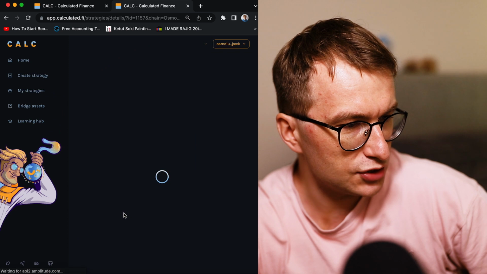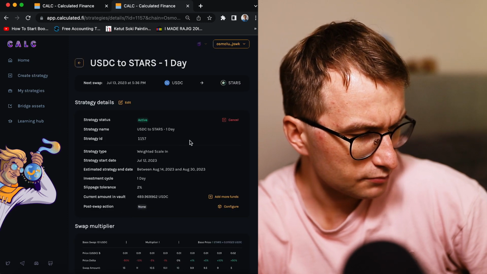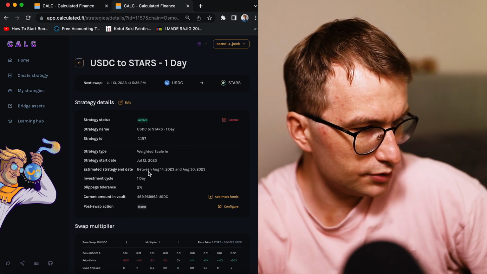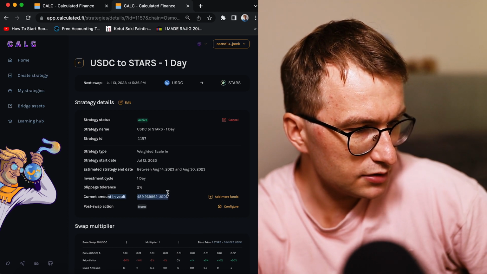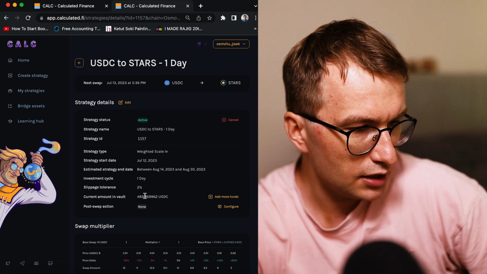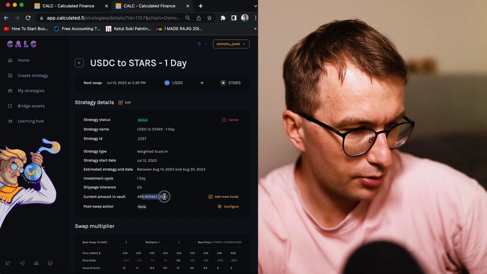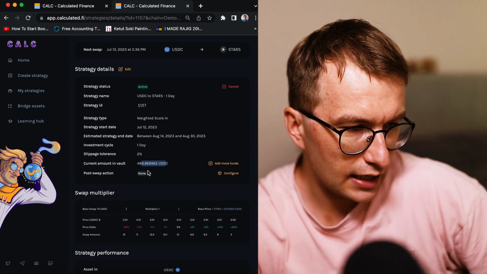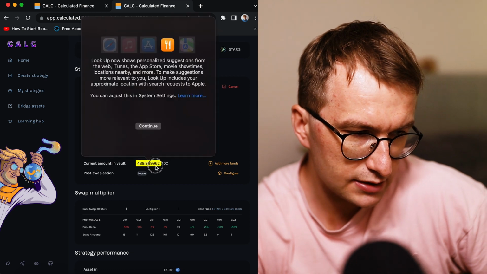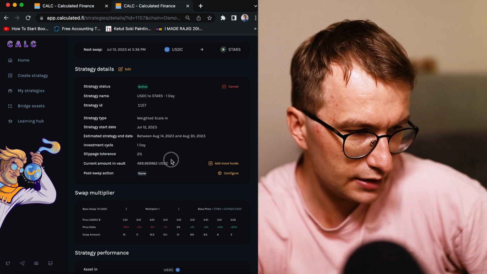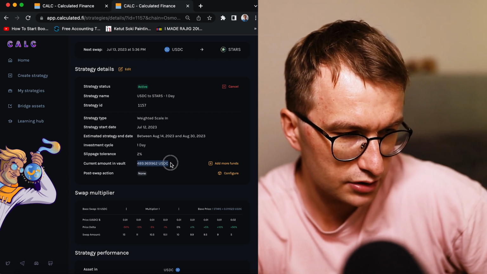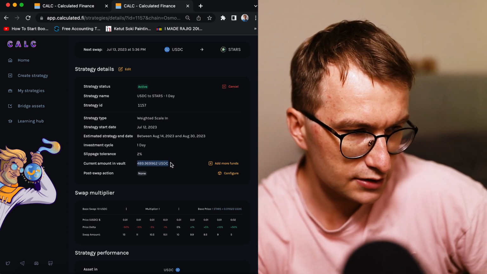So let's see the strategy details. So you have everything here. Current amount in the wallet is around this, because already the first swap occurred. And interesting, I told you 10 cents for the swap. It's less. It's actually, I paid like 3 cents, I think, for this first swap. At least like I have this amount in the wallet, unless I spend a little less already.